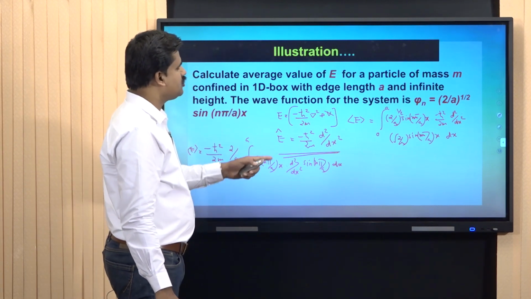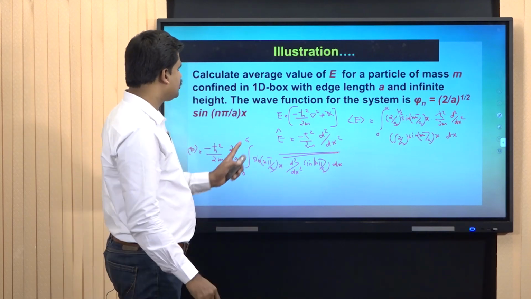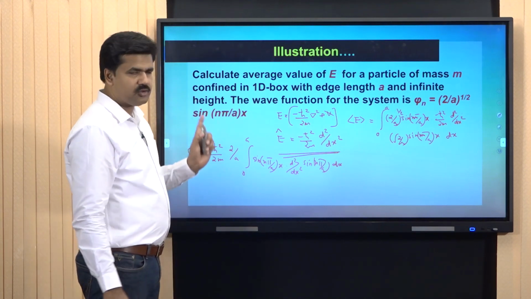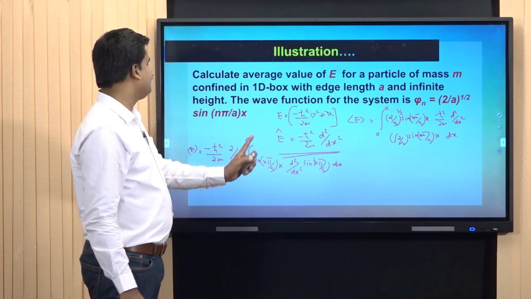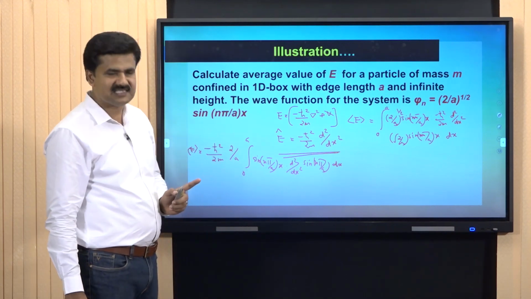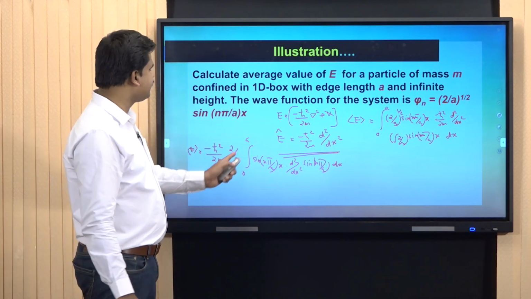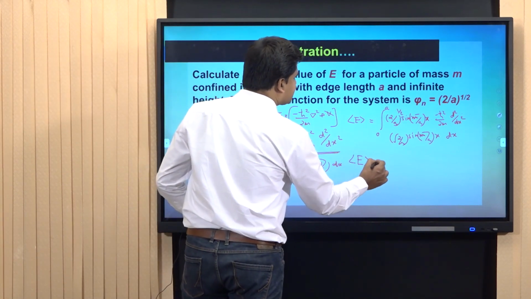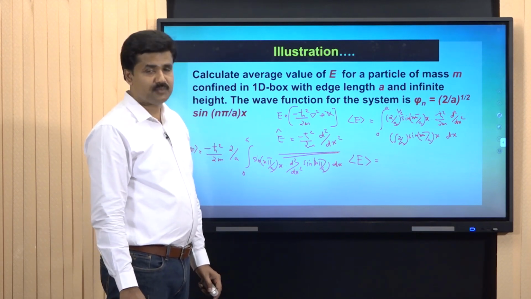Again, you can also do one more integration and further substitution to get the final value of energy average. It should be noted that on simplification of this integral, we will get a final average value of energy associated with the system. The final energy value associated with the system, E average, will be same as energy of the particle in 1D box problem.